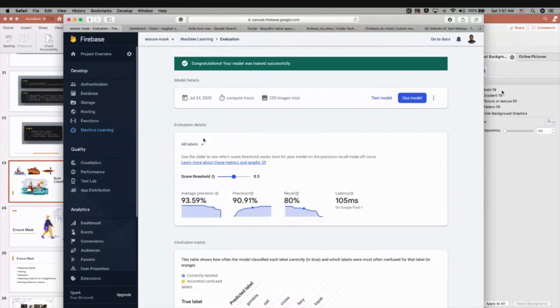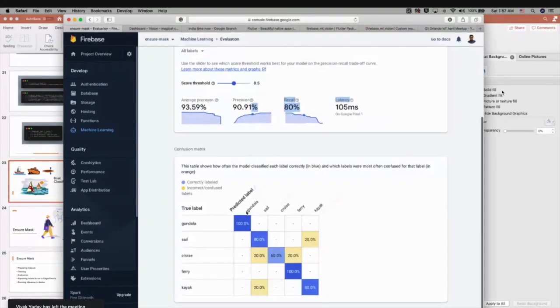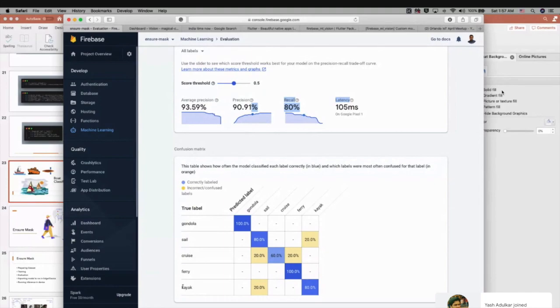So here I'm seeing this has 93.59 precision and 90.91 recall, overall high. And I also have the confusion matrix. The confusion matrix is nothing but, for example, the kayak is confused with sailboat 20%, or the cruise is confused with sail and ferry 20%. Based on this confusion matrix, you can add more data. You can add clearer data so that it avoids these kinds of confusion. Or if you want a better trained model, you need to update the data and train more.